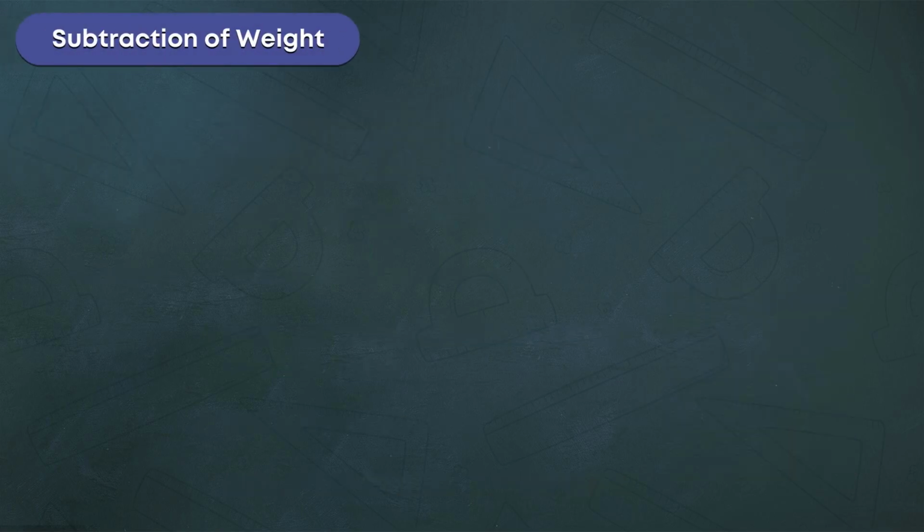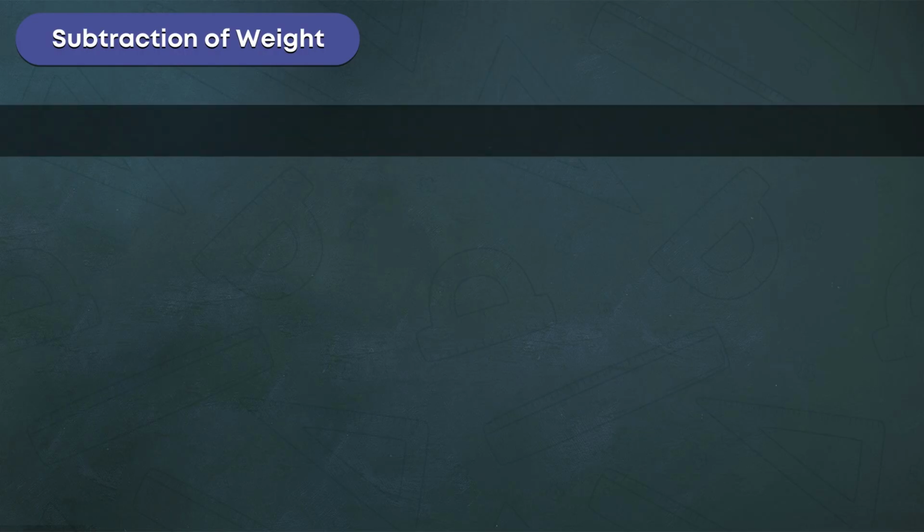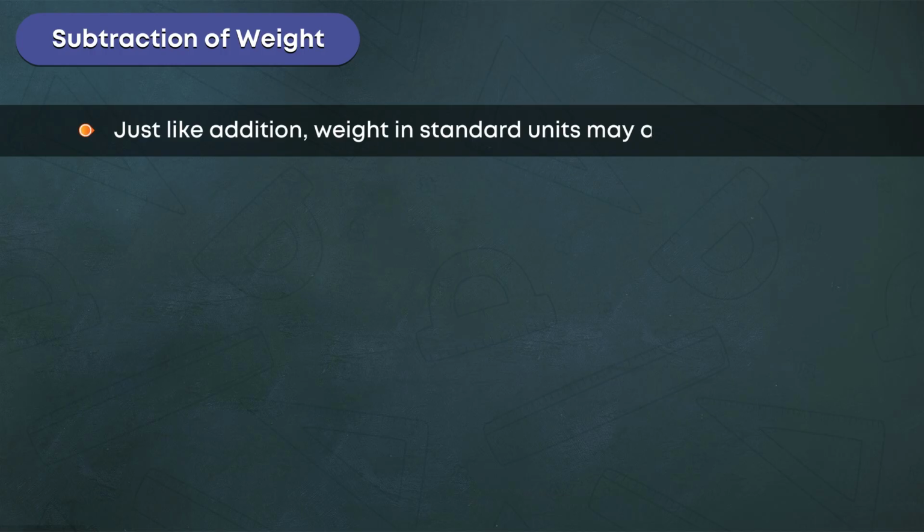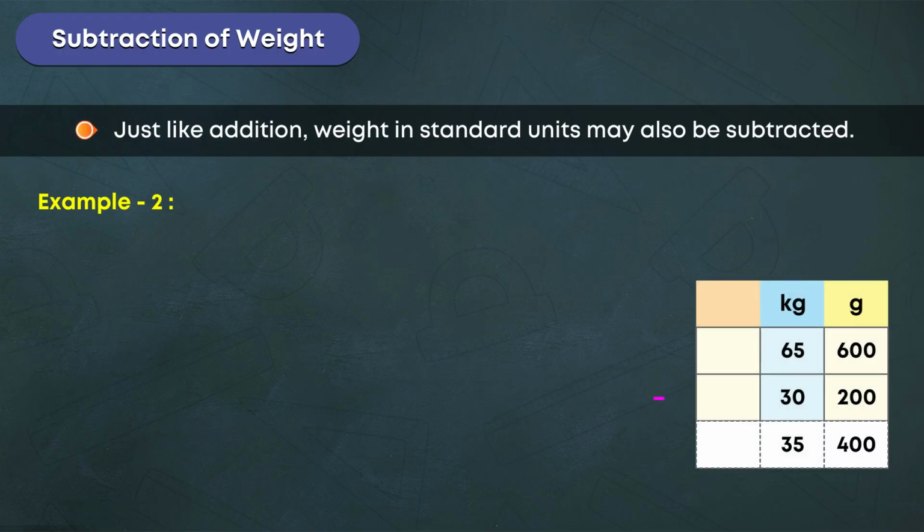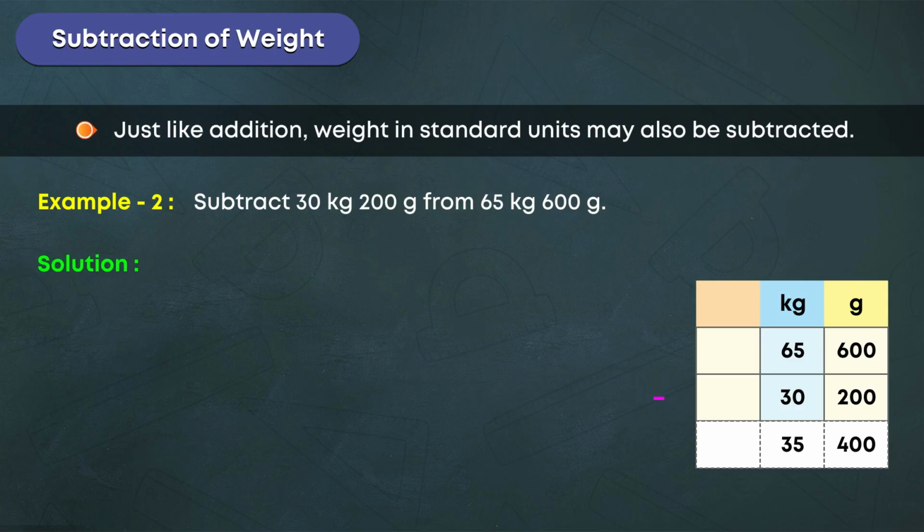Subtraction of weight. Just like addition, weight in standard units may also be subtracted. Example 2. Subtract 30 kilograms, 200 g, from 65 kilograms, 600 g. Solution. 1.